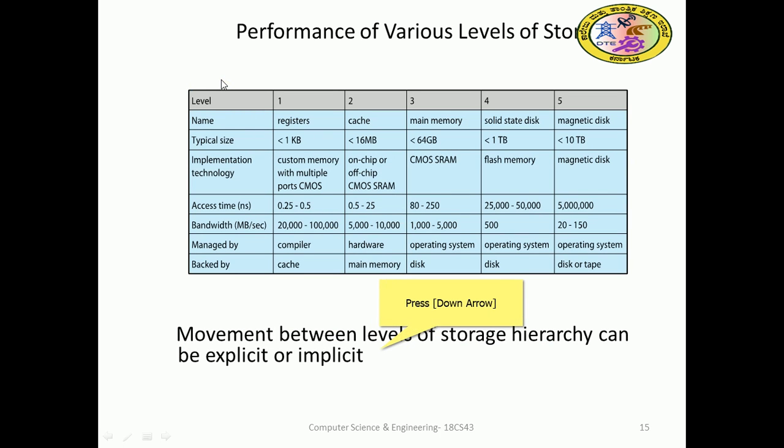Just one example I will tell. A register is 1 kilobyte, whereas a magnetic disk is 10 TB. The access time of the register is 0.25 to 0.5 nanoseconds, whereas for the magnetic disk it is much larger, 5,000,000 nanoseconds. Movement between levels of the storage hierarchy can be explicit or implicit.